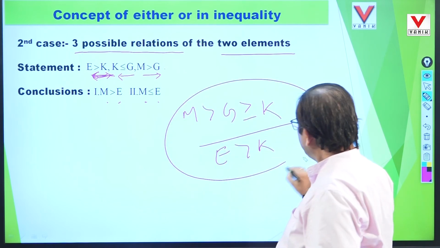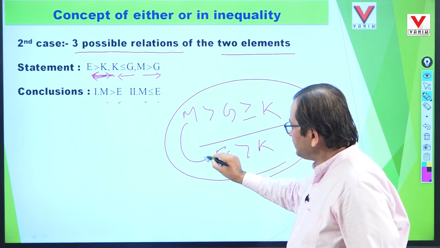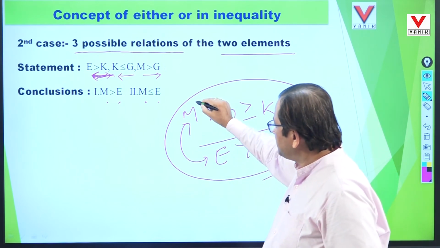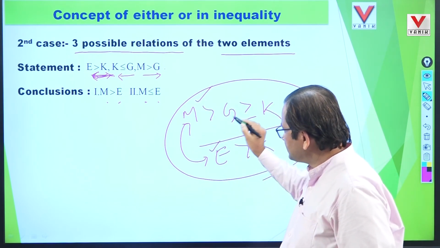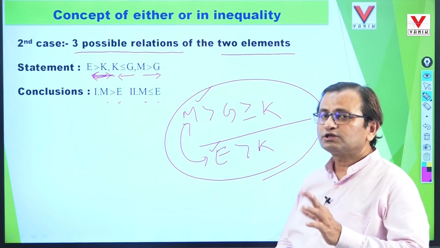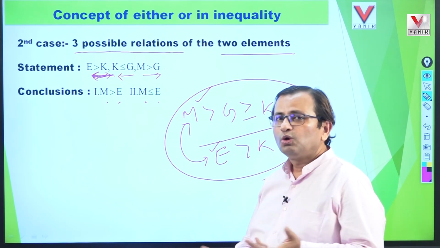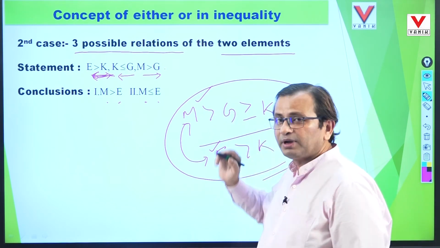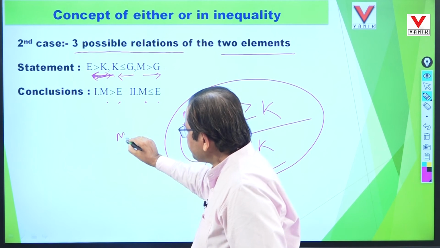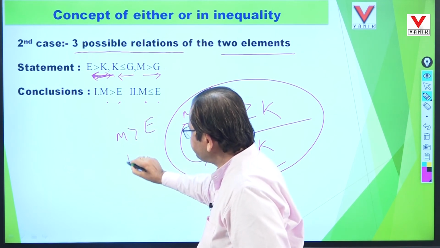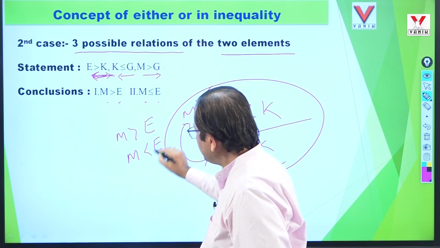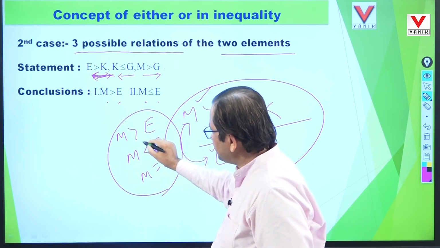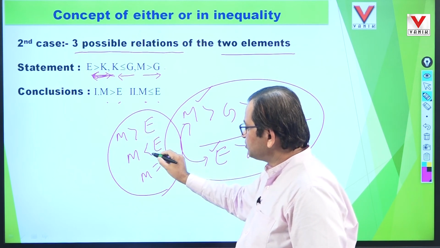Now mark it, the M and E relation is not developed here, because M is placed in the first line and E is placed in the second line. And what is the relation between the two elements? We cannot say on a confirmed basis. So here we can draw the probable relations of M and E: M may be greater than E, M may be smaller than E, or maybe both are equal. So between M and E, three possible relations are developed: greater, smaller, equal.